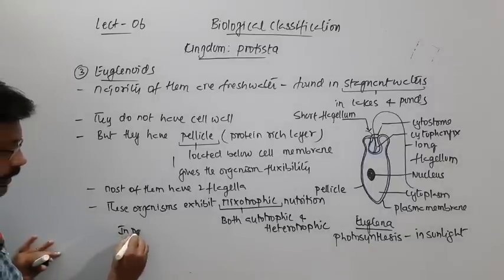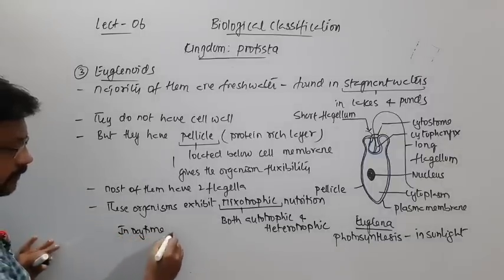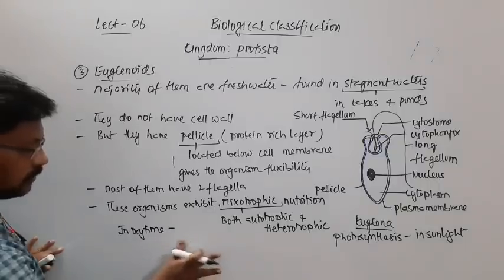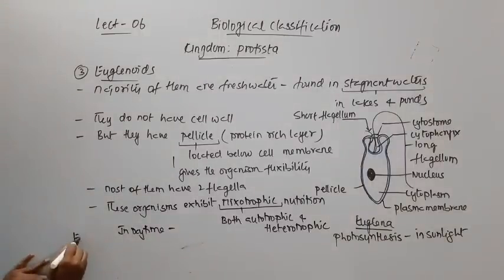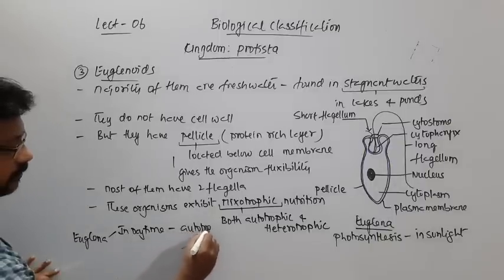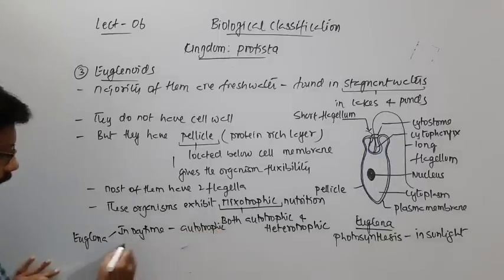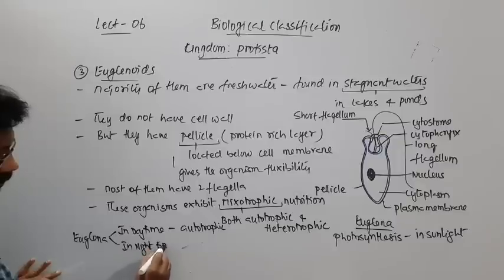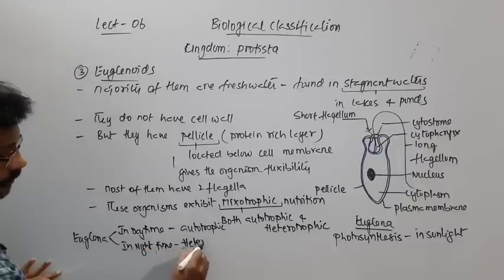In the case of Euglena, in daytime it is autotrophic, and in nighttime it is heterotrophic.